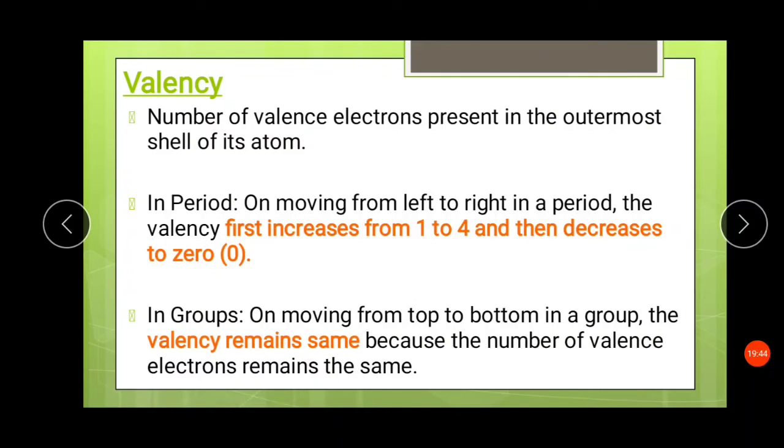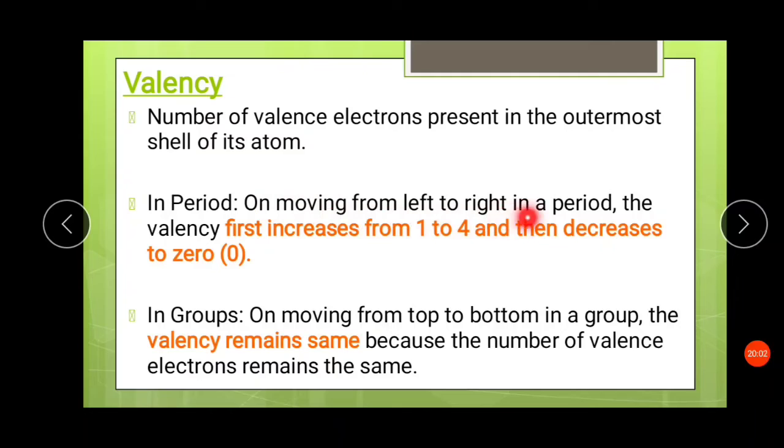Valency. So what is valency? Valency is the total number of valence electrons present in the outermost shell of its atom. Okay, so the total number of electrons present in the outermost shell of an atom are called valence electrons.